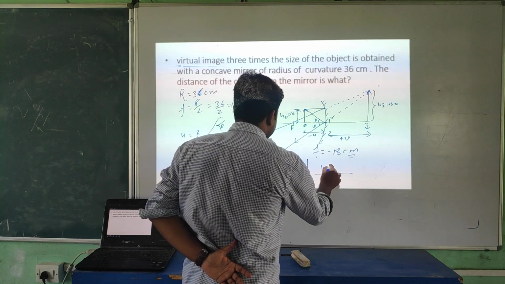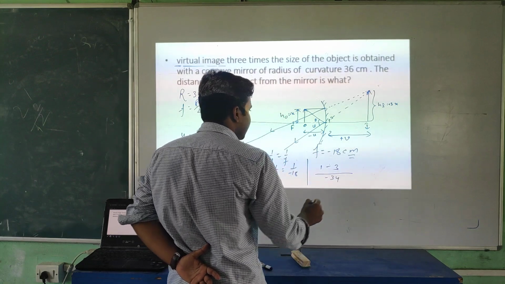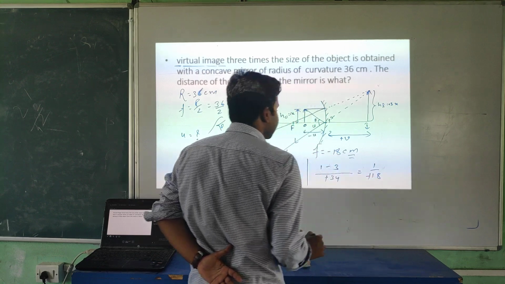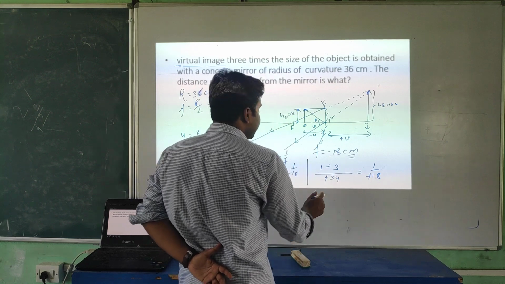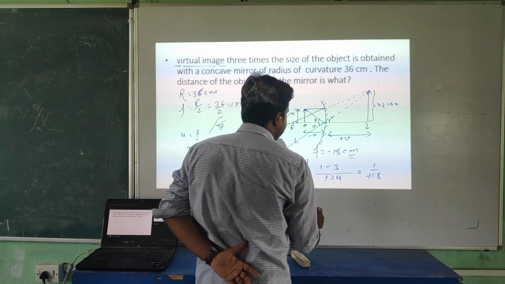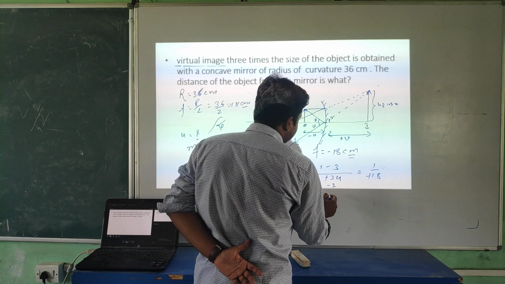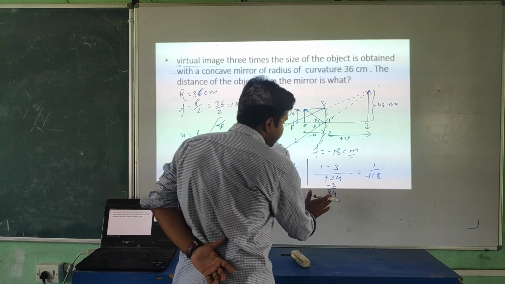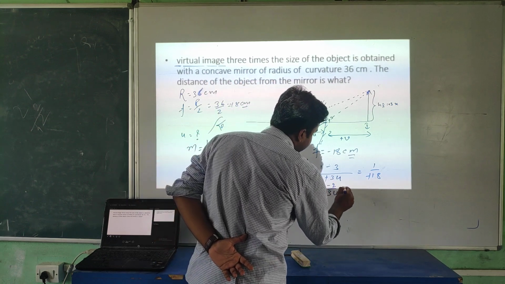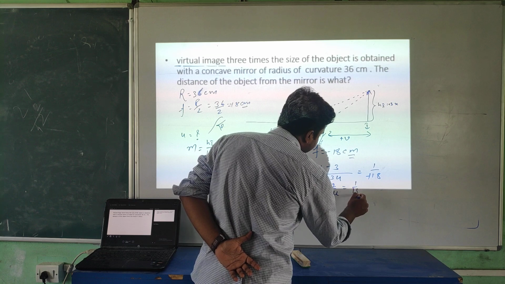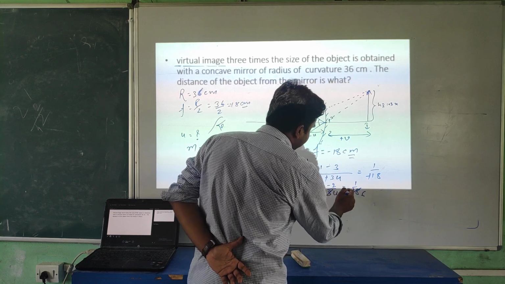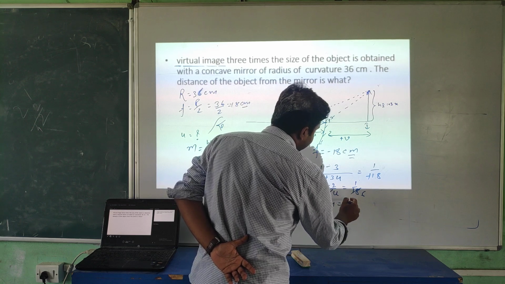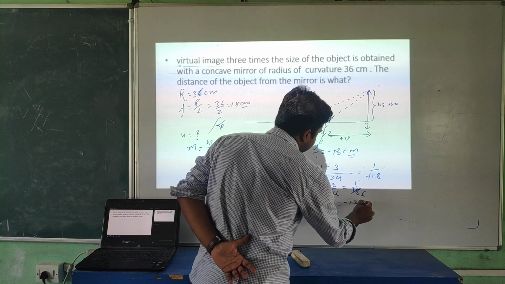So here 1 minus 3 equal to 1 by minus 18. Minus cancels out. So you can write minus 2 divided by 3u equal to 1 by 18. 3 will cancel out 6 times. u this side. So here you will get u equal to minus 12 centimeter.